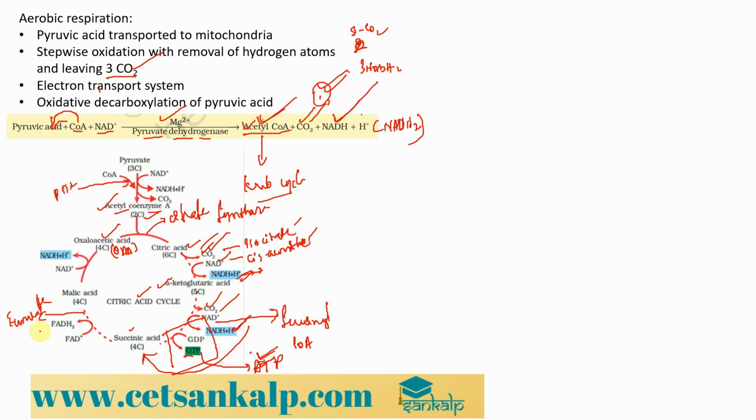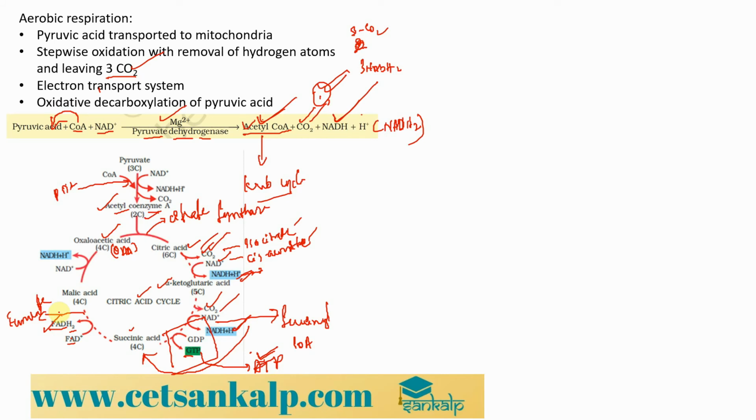Okay, yes, and in this step you can see that the protons are taken out from this intermediate, and the hydrogen atoms are given to the FAD, that is flavin adenine dinucleotide. FAD stands for flavin adenine dinucleotide, to give us the formation of the reduced form, flavin adenine dinucleotide hydrogen.